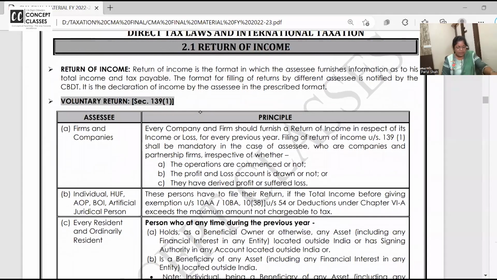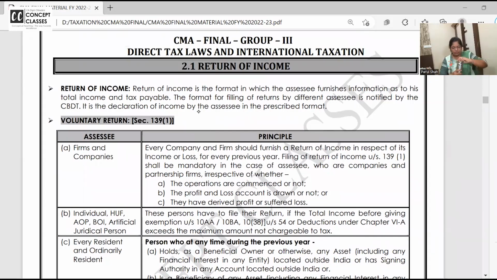चलो साथ में करते हैं. So return of income, can you read please on your own the first line? Who should file the return of income and all? थोड़ा पढ़ो खुद से.